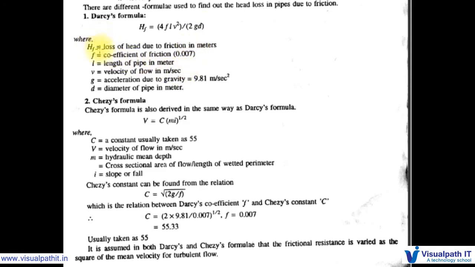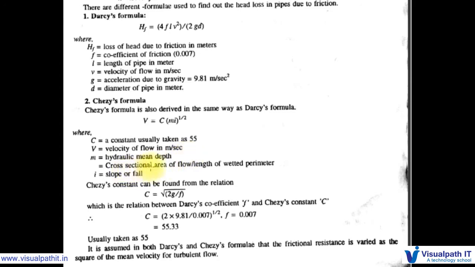To calculate the HF, we need to put all the other parameters and we will get the HF. Likewise, the next formula is Chase's formula. Chase's formula is also derived in the same way as Darcy's formula, that is V is equal to C into M power 1 by 2. Here C is a constant usually taken as 55, and V is the velocity of flow in meter per second.